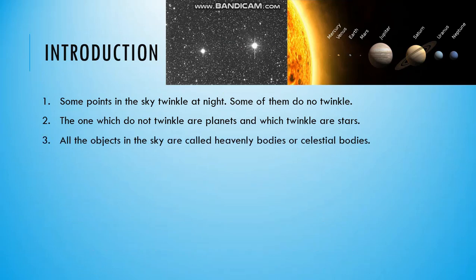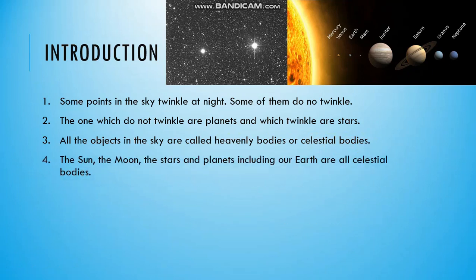All the objects in the sky are known as heavenly bodies or celestial bodies. So these are 2 main terms: heavenly bodies, celestial bodies. The sun, the moon, stars and planets, including our Earth, are called celestial bodies.